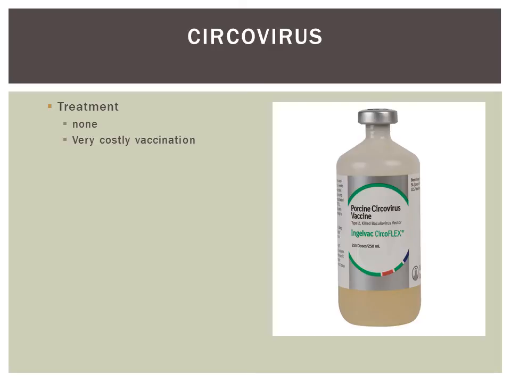Since circovirus is such a widespread disease, diagnosis for it usually requires a blood test in which most pigs are positive without any clinical signs. Due to the severity of this disease, there is no treatment. For prevention, it is best to use good production practices such as the all-in, all-out pig flow, proper environmental control, and sanitation of facilities. There is also a vaccination for this virus, but it is extremely costly.